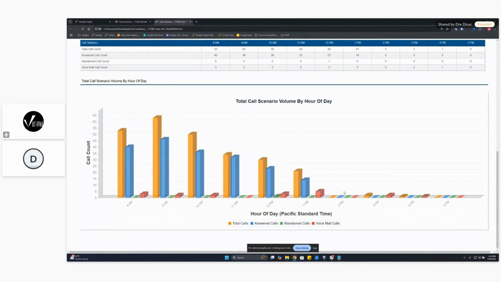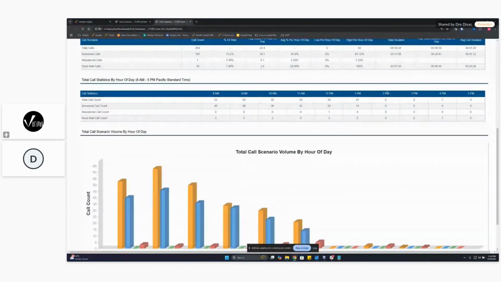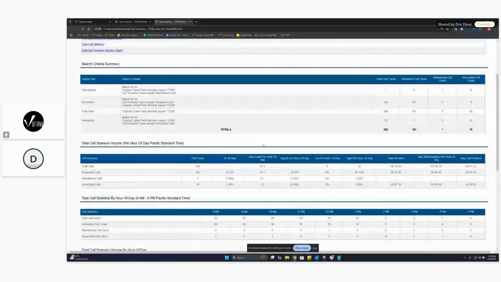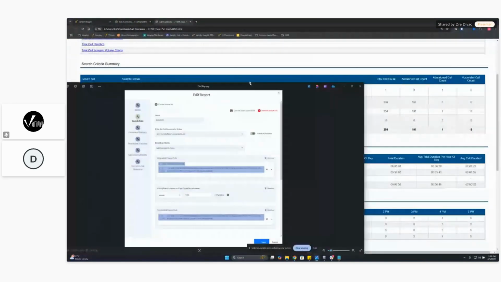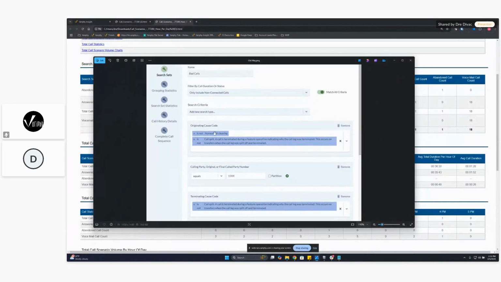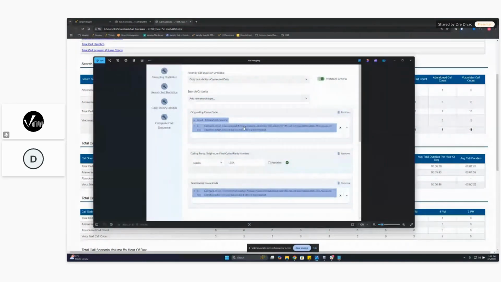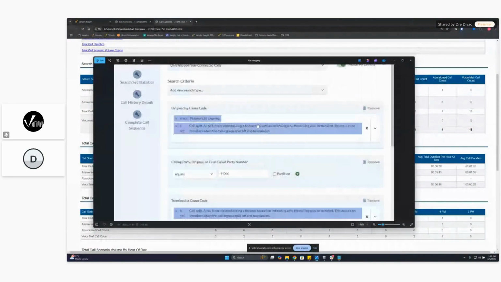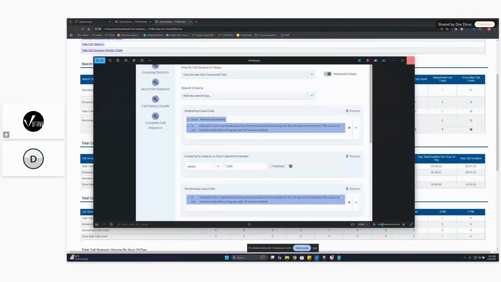It looks like we stopped. Really didn't get too many calls after 2 o'clock there. So just an easy way. And this is why we created that, because if I'm going to show you this picture too, to get some of this information back in the day, if we wanted to see a non-connected call, we would have had to use an originating calls code, not normal or normal call clearing, and call split, and things like that, just to get this information. But Variphy thought that this would be easier to make these call scenarios so we can really filter down into our calls a little easier for you guys.